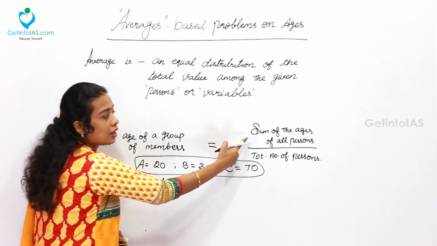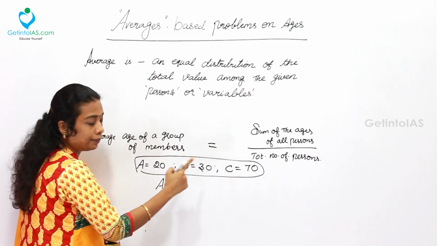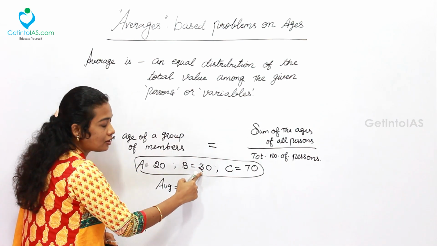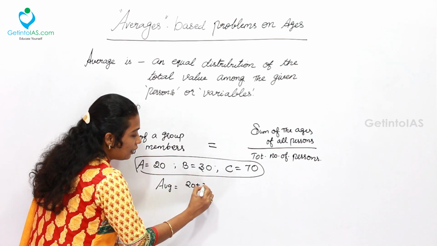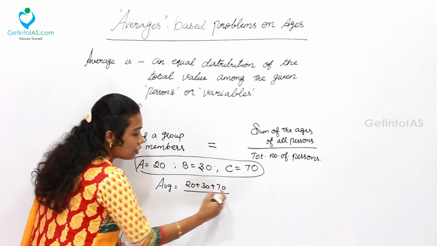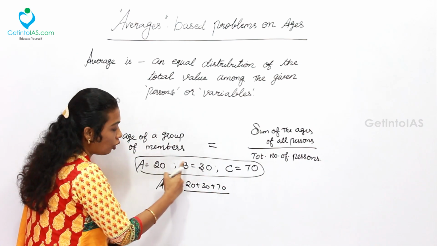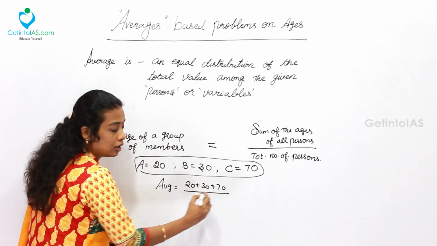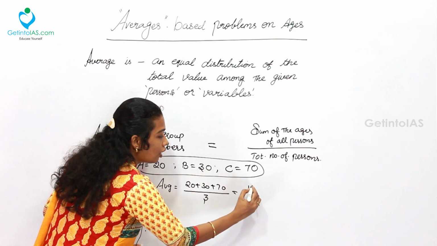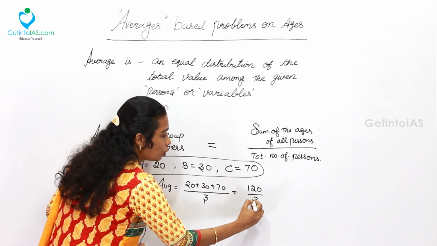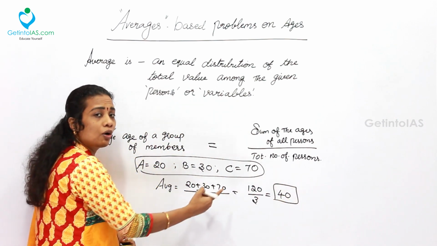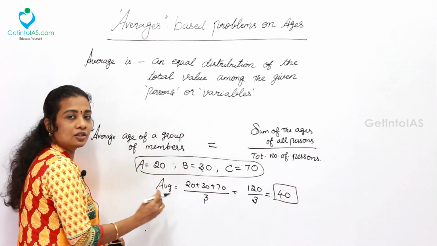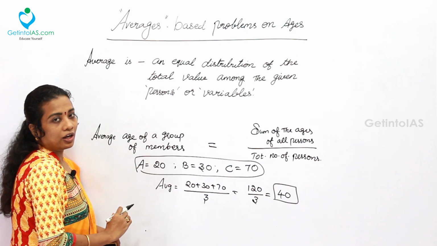Average is equal to sum of all the ages of all the persons. So 20 plus 30, 50, plus 70. So finally, this is to be divided by all the three persons, 3. Simply 50 plus 70, 120, divided by 3. The average age of the group is said to be 40. Finally, my answer is 40 is the average age.